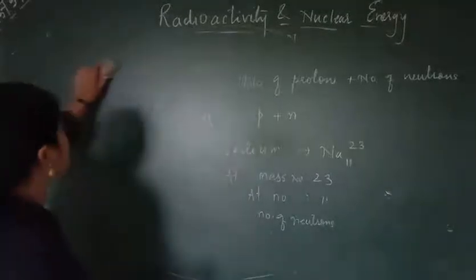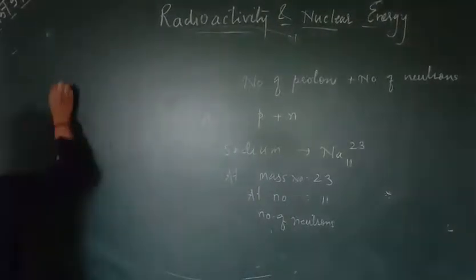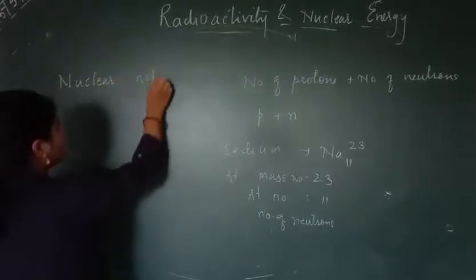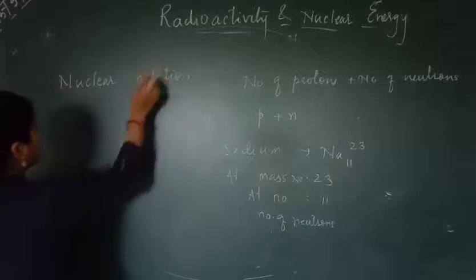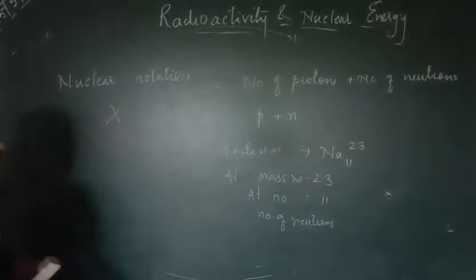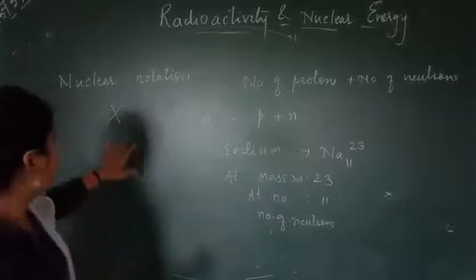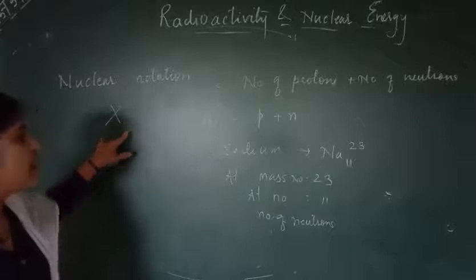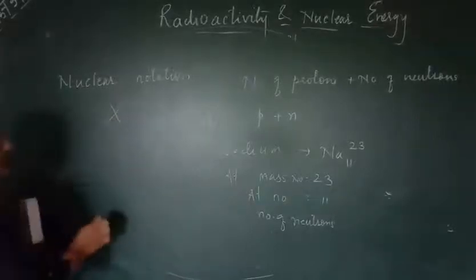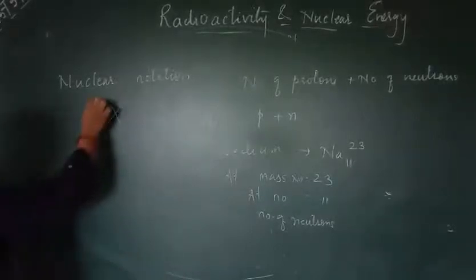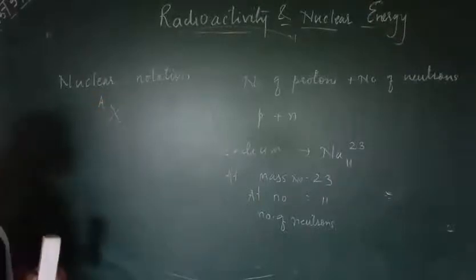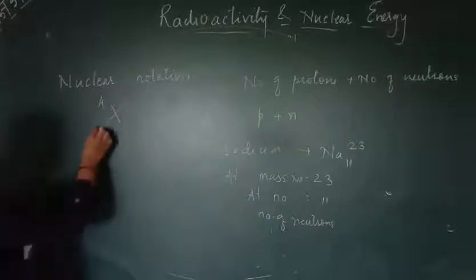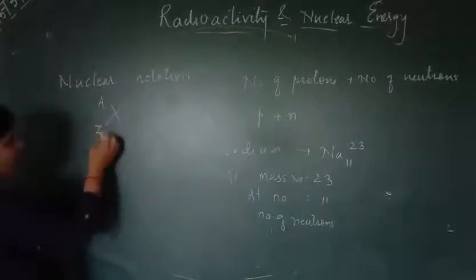Now we are going to represent nuclear substances. Nuclear notation can be done in such a way that if X is the symbol of any particular element, while writing its notation, its mass number, denoted by the capital letter A, should always be written at the top. And the atomic number should always be written at the bottom of the element.